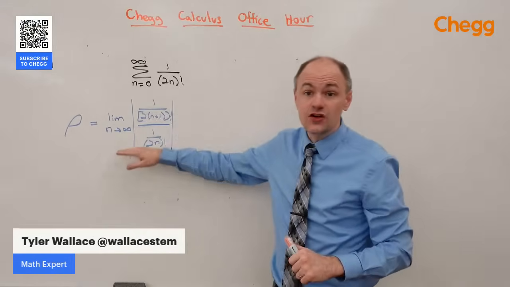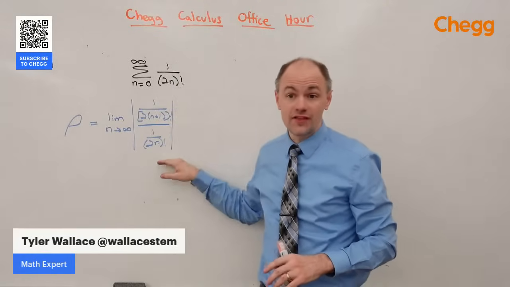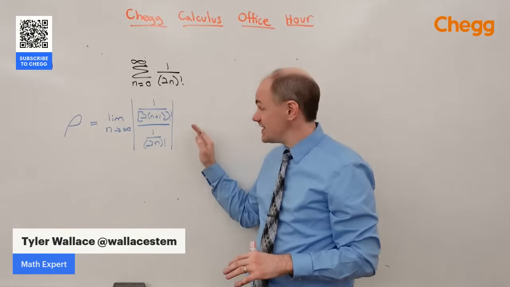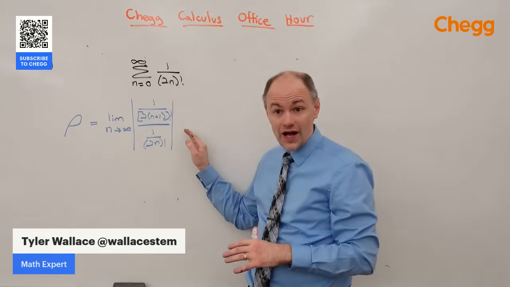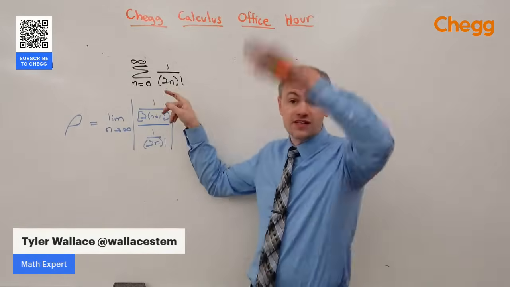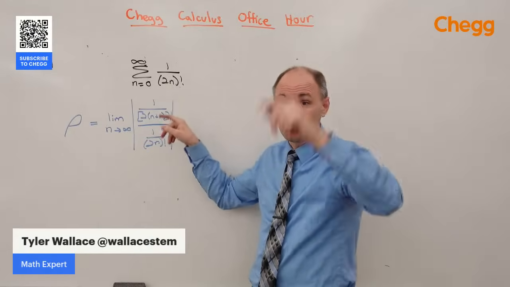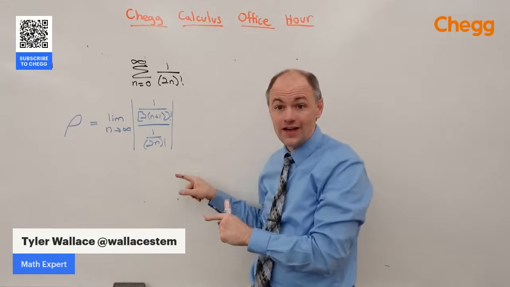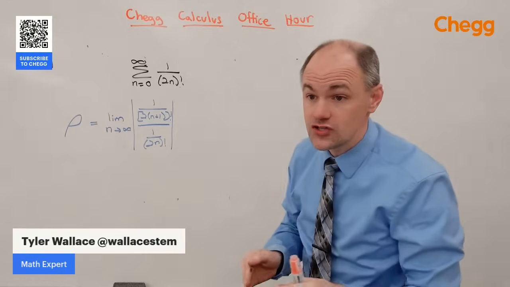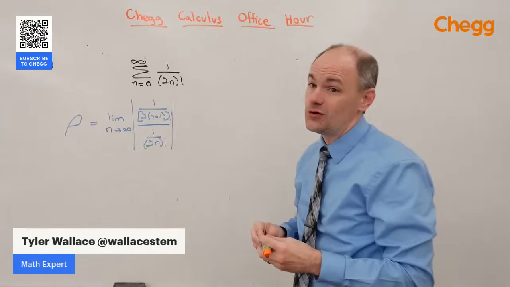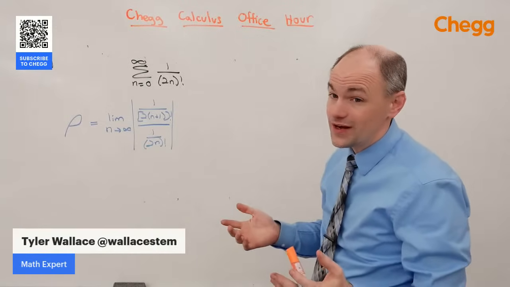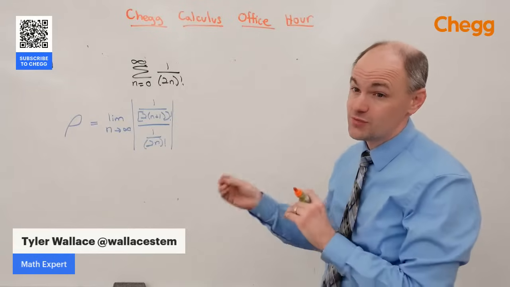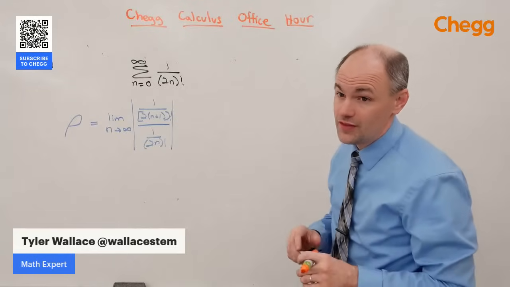The limit as n goes to infinity of the next term divided by the current term, that's the ratio test. If this ratio test ends up being bigger than 1, the whole series is going to diverge off to infinity. If this ratio test goes down to less than 1, the series is going to converge to some number. Now, if it equals 1, we know nothing. We're kind of at a dead end. So we don't want it to equal 1. We either want it to be bigger or smaller than 1.